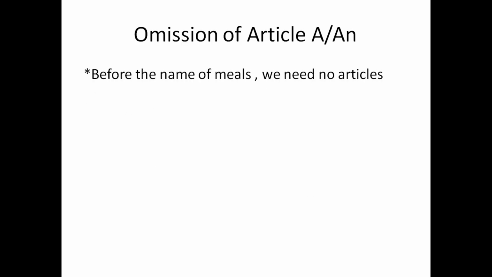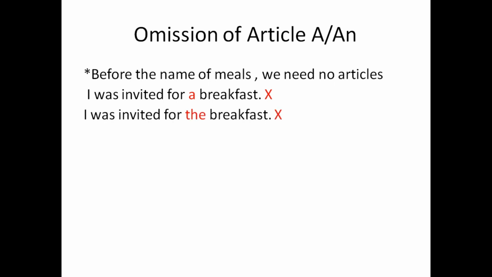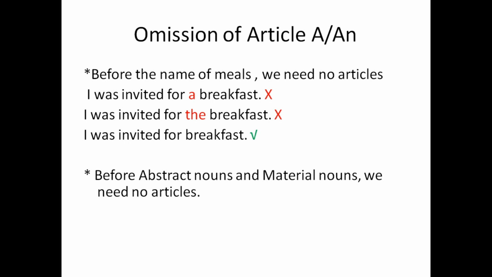Next rule of omission: before the names of meals, we need no articles. I was invited for a breakfast: absolutely incorrect. I had finished the breakfast: absolutely incorrect. I was invited for the breakfast: absolutely incorrect. The correct sentence is I was invited for breakfast. I have finished my lunch and I will take dinner. We can't say I will take a dinner. What do you mean by a dinner, two dinners, three dinners? That's why it is incorrect. So please remember, before the names of meals, we need no articles.